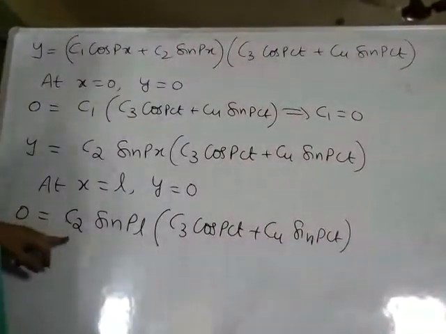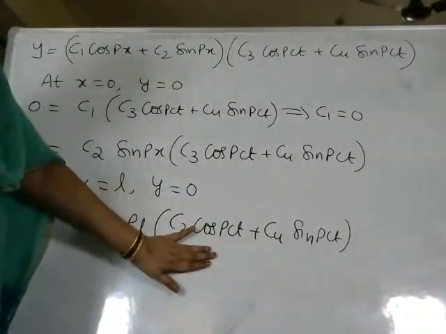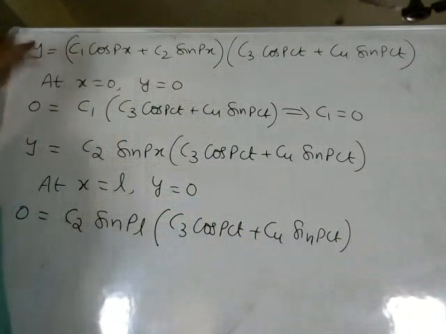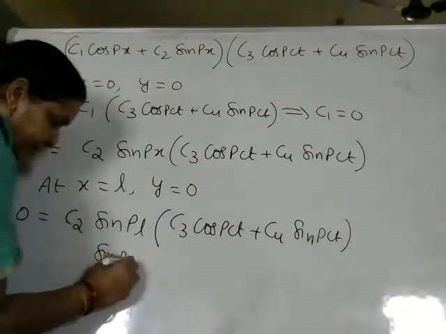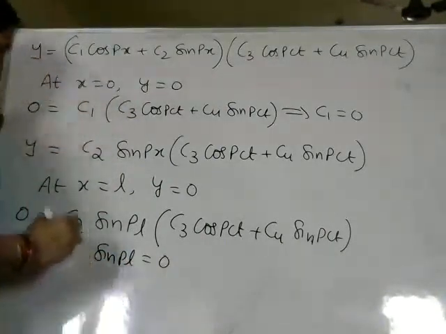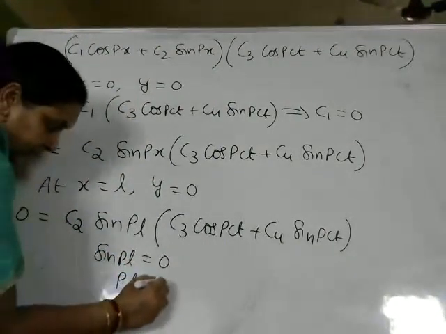So C2 can't be 0. Next, this part also can't be 0, because if this is made 0, automatically y also becomes 0. So compulsorily sin PL should be made 0. When will the value of sin PL become 0? If the value of PL is equal to n pi.